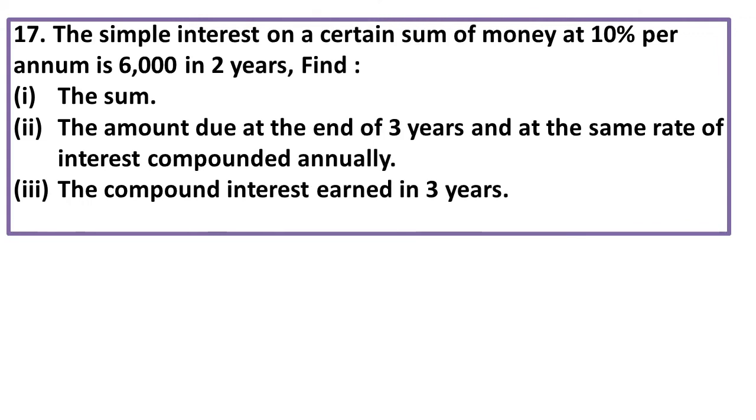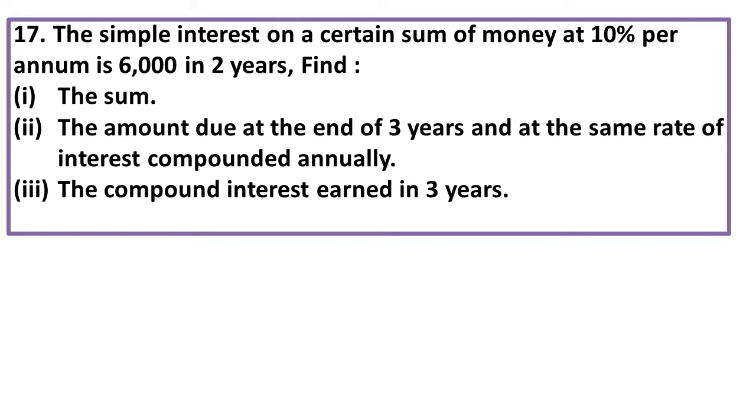Question number 17. The simple interest on a certain sum of money at 10% per annum is 6,000 in 2 years. Find the sum. Find the amount due at the end of 3 years and at the same rate of interest compounded annually. Find the compound interest earned in 3 years. Let us start this problem with simple interest.